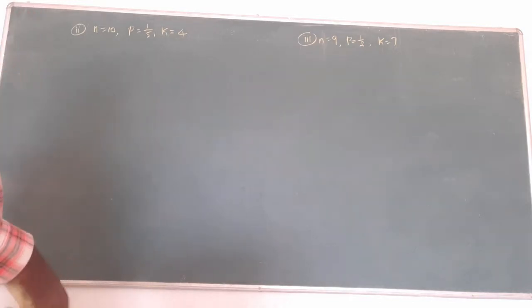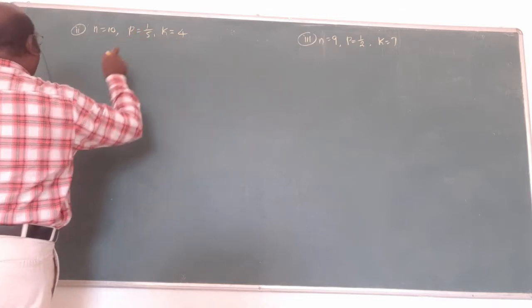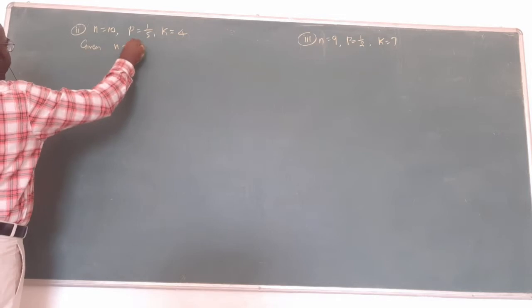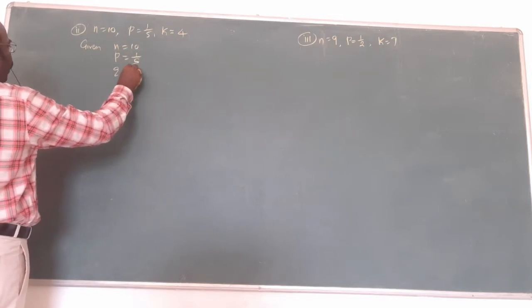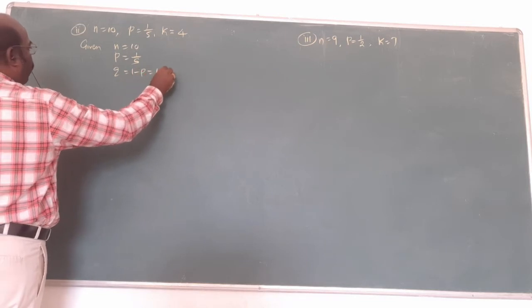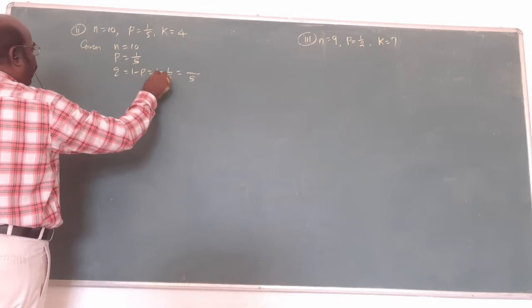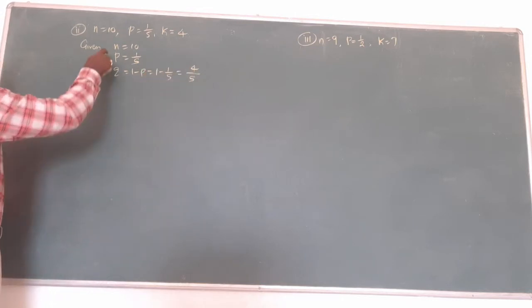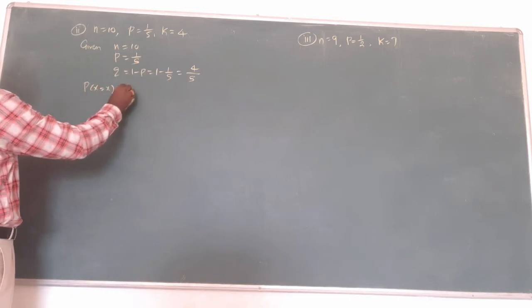Now second subdivision: n equal to 10, p equal to 1 by 5, k equal to 4. What is given? n equal to 10, p equal to 1 by 5, q equal to what? 1 minus p is the formula. 1 minus 1 by 5, 5 is the LCM, cross product, 5 minus 1 is 4. After finding n, p, q, the binomial is given by the formula.